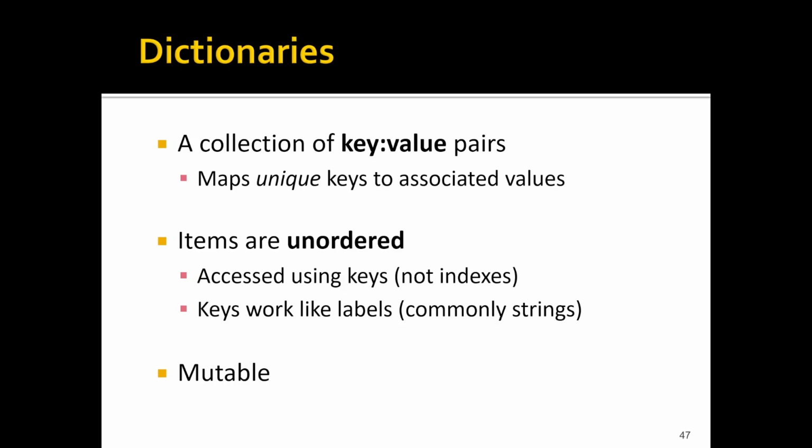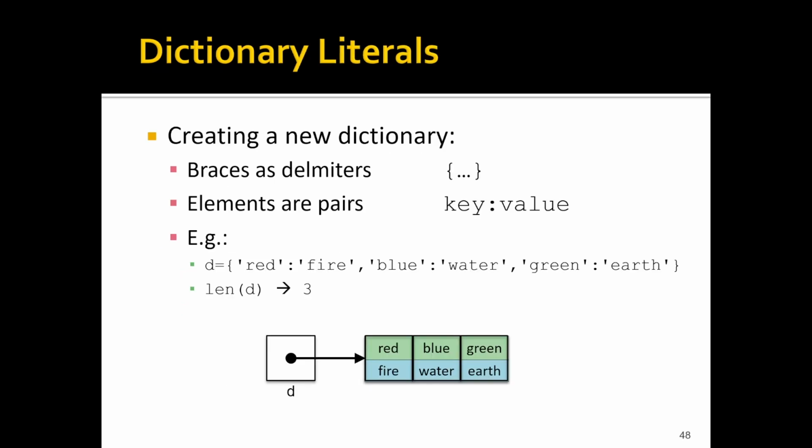Dictionaries are kind of like lists because we group things up, but instead of having sequential numbers, we're going to use values as the labels. Most commonly, we'll use string labels, but any immutable type will work as the label. The syntax for creating dictionary literals is to use braces, or squiggly brackets as they're sometimes known, to delimit a sequence of key value pairs.